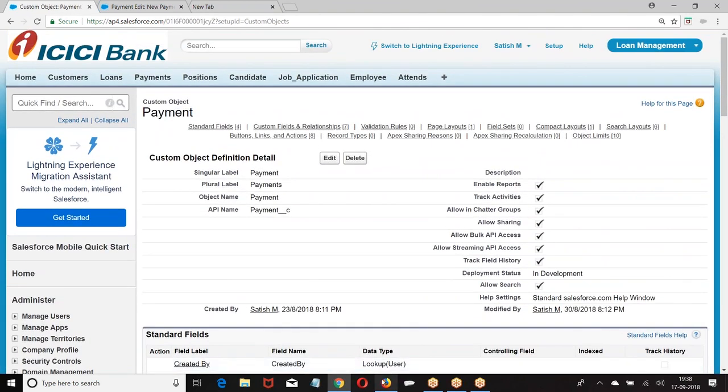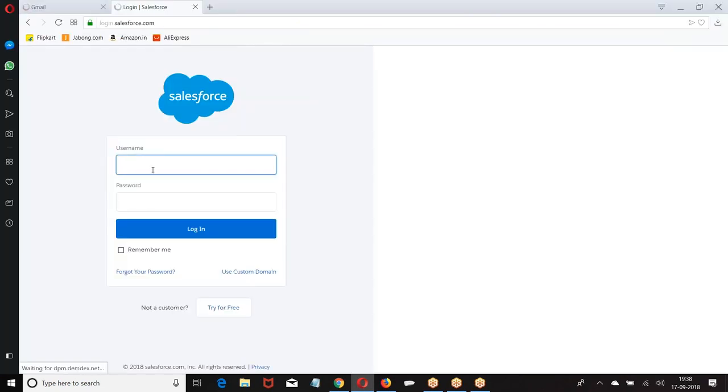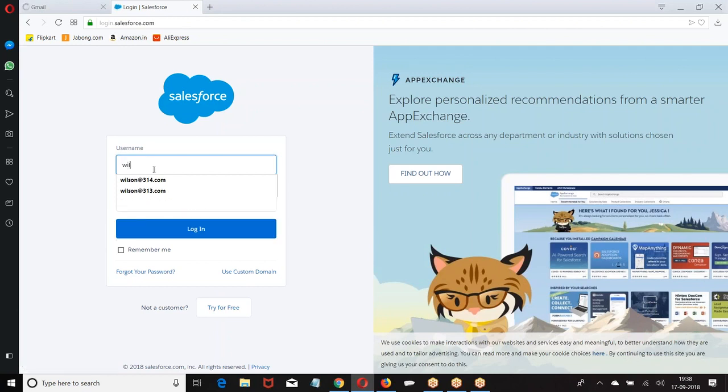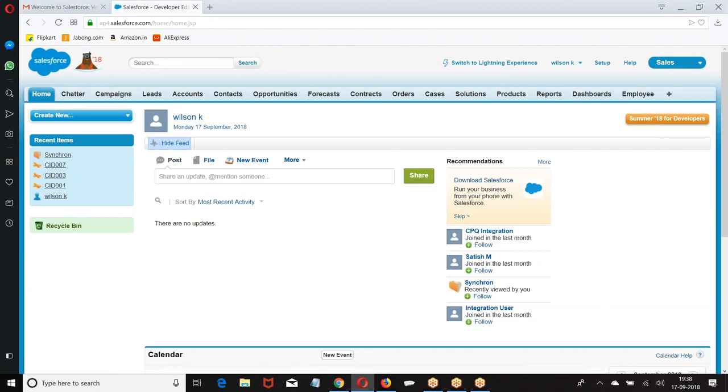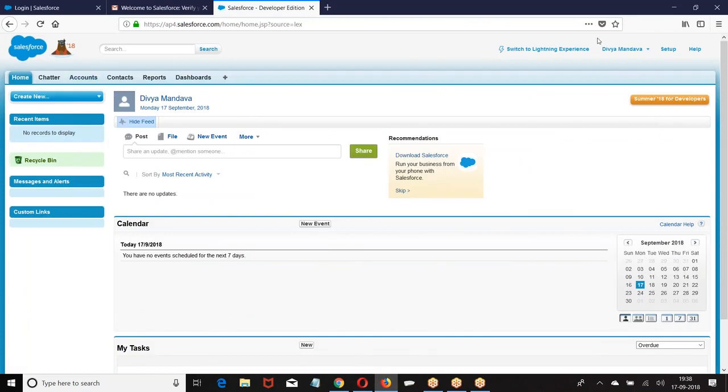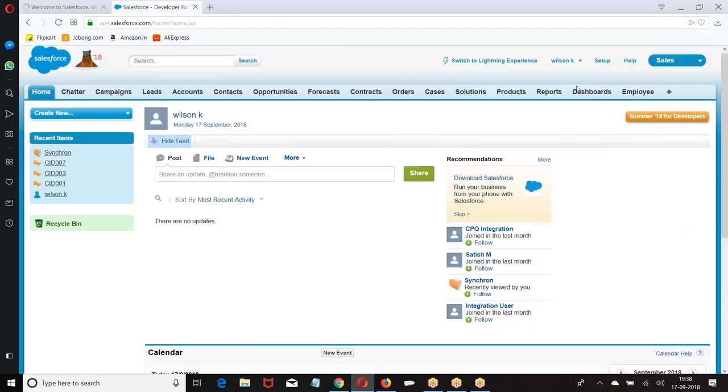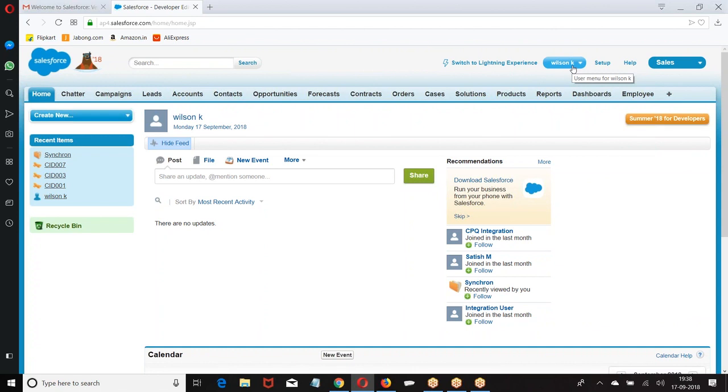Okay. Now I have three users. One is Satish, another user is Wilson. I have three different browsers actually. One is Google Chrome, where Satish is logged in. Opera, where Wilson is logged in. Yeah. Three users: Divya, Wilson, and Satish.